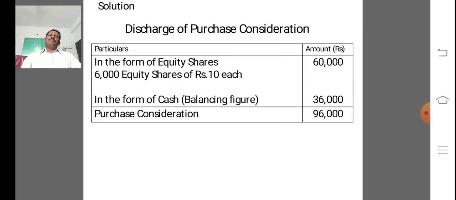In this problem, the discharge of PC is also given. There are two types of discharge of PC. One is in the form of equity shares, that is 6,000 equity shares of rupees 10 each, 60,000. And in the form of cash, the balancing figure 36,000. How to get the balancing figure? We deduct 60,000 from 96,000, then we get 36,000.